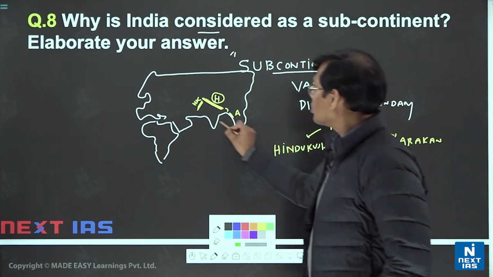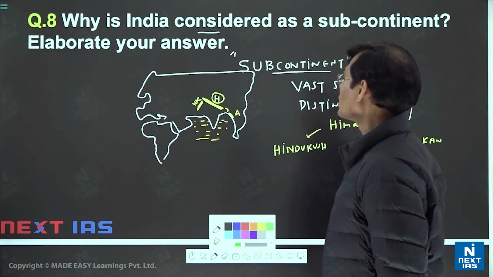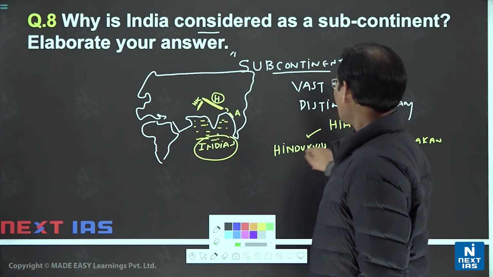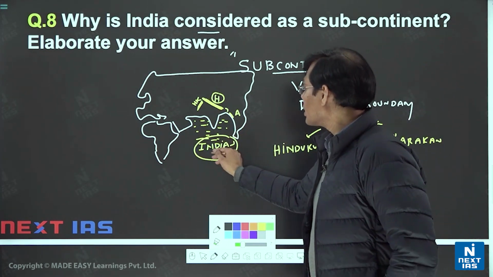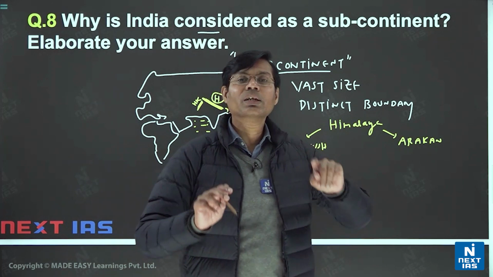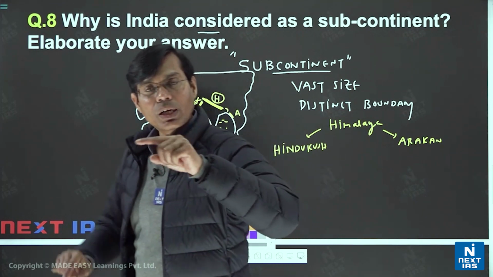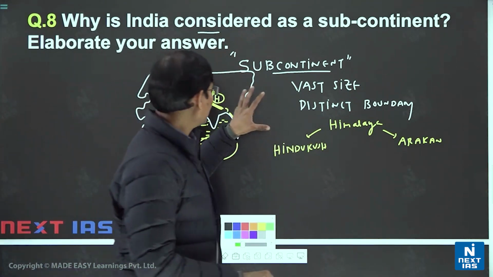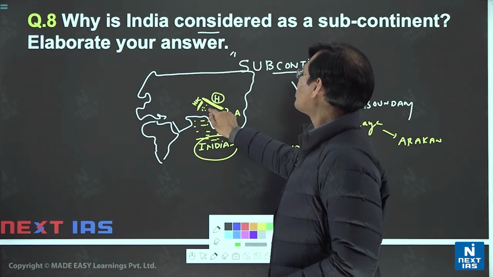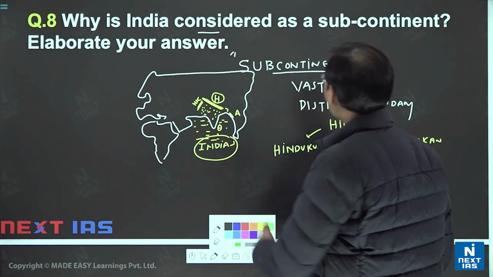And southward also there is a massive water body: the Arabian Sea, the Bay of Bengal, and the rest of the Indian Ocean. Even the name Indian Ocean, and mountains like the Hindu Kush, indicate that this zone was called by scholars on the name of India, the subcontinental area. And definitely vast size means it is not too small, including Sri Lanka, Nepal, Bhutan, Pakistan, seven countries we can say.